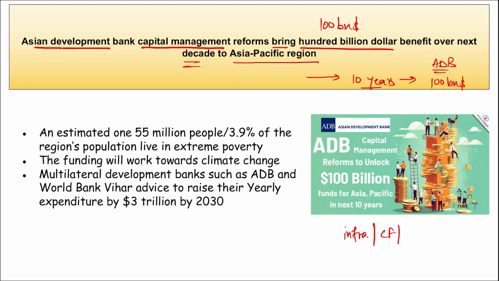Then people in Asia and the Pacific, especially those who are poor and vulnerable, are facing severe challenges due to escalating crisis. An estimated 155 million people, or 3.9% of the region's population, live in extreme poverty. And the funding will work towards climate change, and the multilateral development banks such as Asian Development Bank and World Bank have been advised to raise their yearly expenditure by $3 trillion by 2030. So these big banks have committed that they will be increasing their yearly budget by $3 trillion by 2030, and that is a